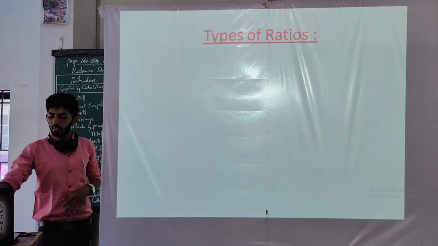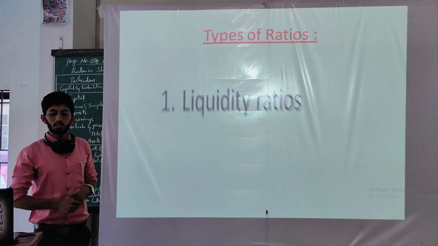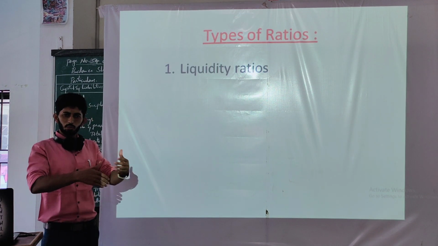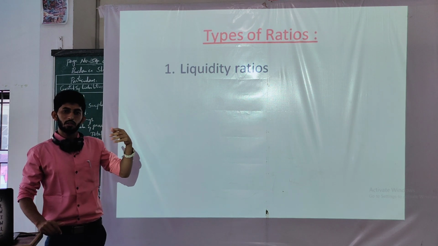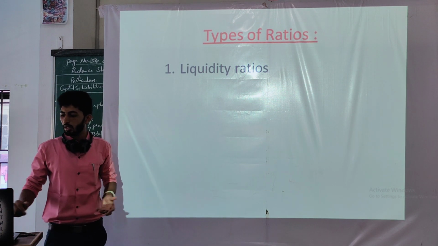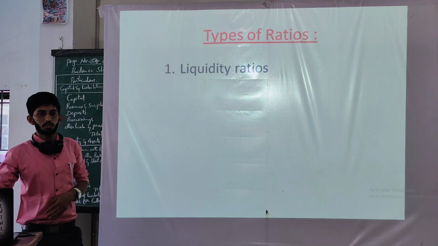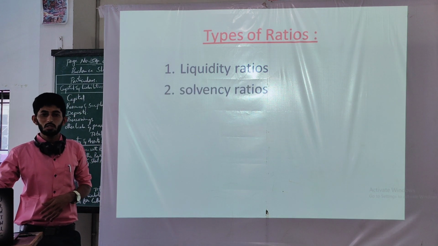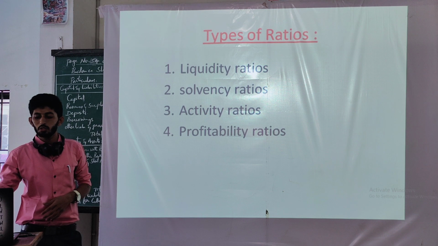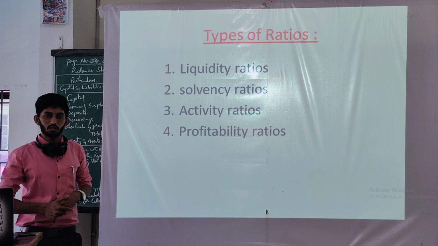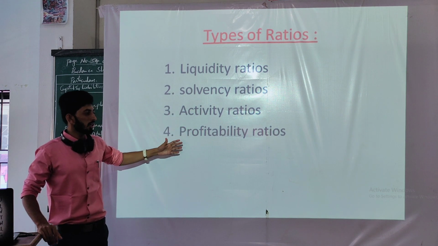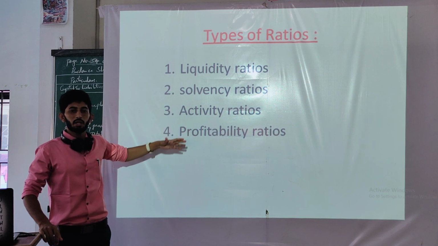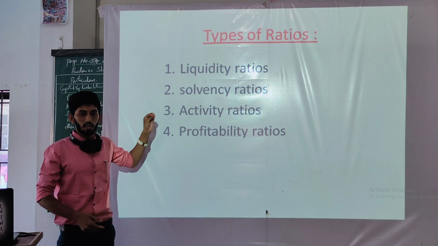And these are the merits, and we now have the types of ratios which are to be discussed in upcoming videos. We will discuss them with different examples and different problems. The first one is liquidity ratios, then solvency ratios, activity ratios, and profitability ratios. One by one we shall discuss each of the ratios, and again there are many sub-ratios which are to be followed in a single head.